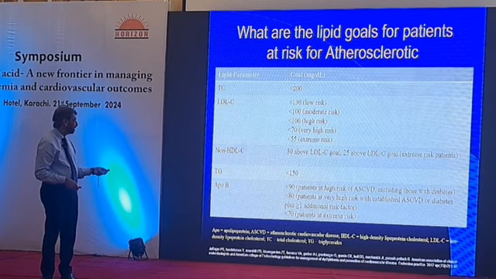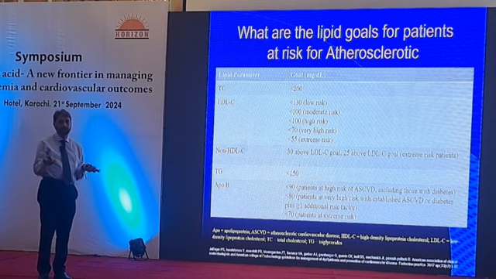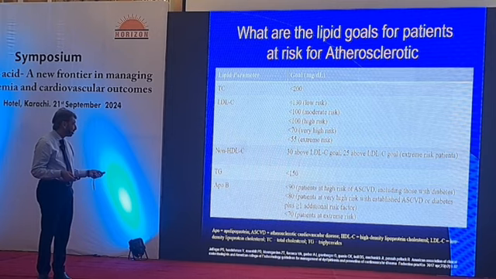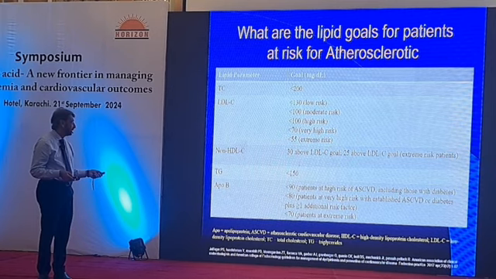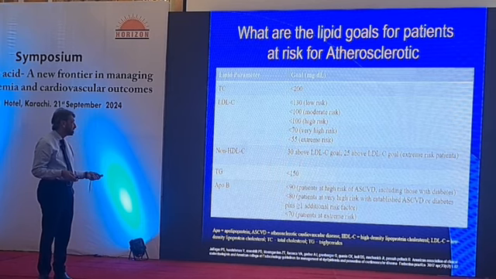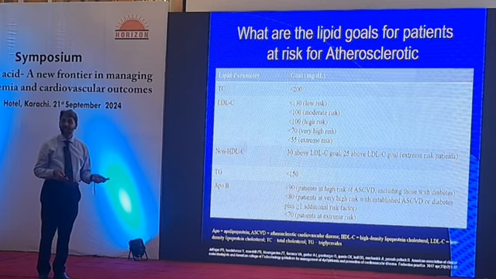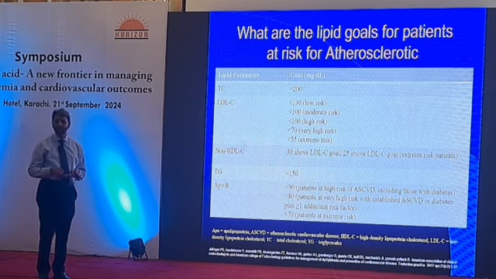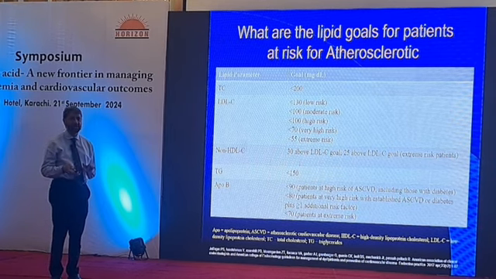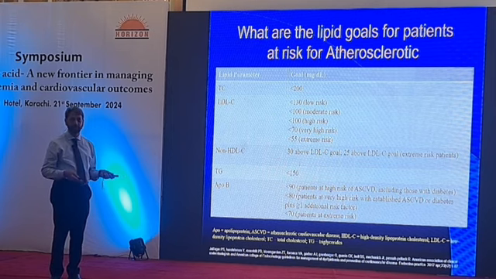LDL-C less than 130 for low risk. So a normal person like us, in whom the risk is not very high, for primary prevention, your target of LDL at that moment was less than 130. With moderate risk less than 100, high risk less than 100, very high risk less than 70, and extreme high risk less than 55. Most of the time, patients with atherosclerotic disease, with multiple events and additional risk factors, are coming into that extreme high risk group.